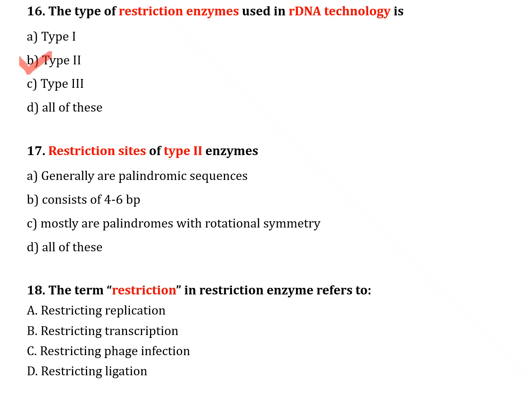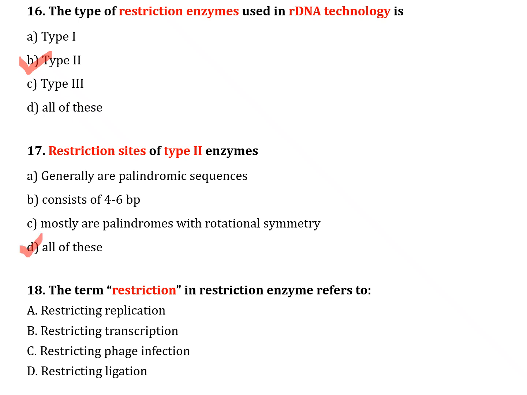The next question number 17. Restriction sites of type 2 enzymes: option A, generally are palindromic sequences. Option B, consist of 4 to 6 base pairs. Option C, mostly are palindromes with rotational symmetry. Option D, all of these. The correct answer is option D, all of these.